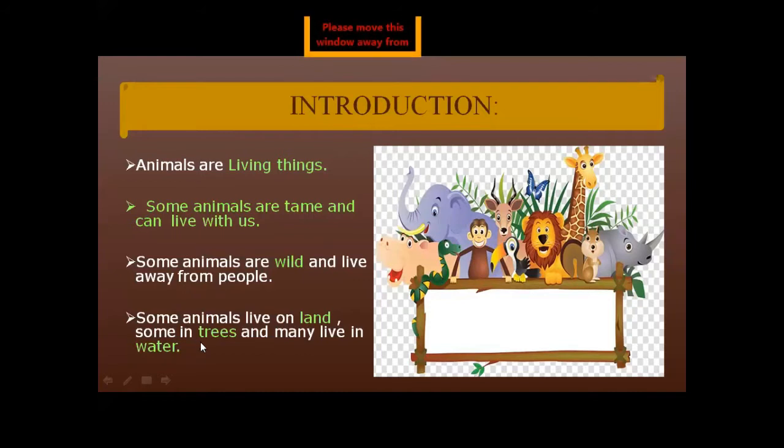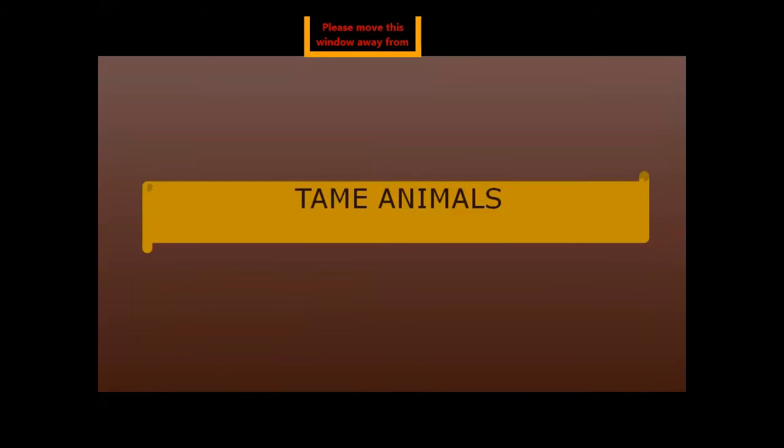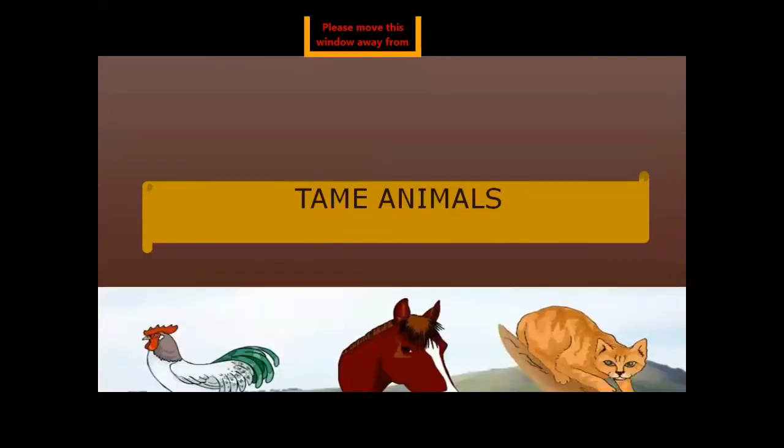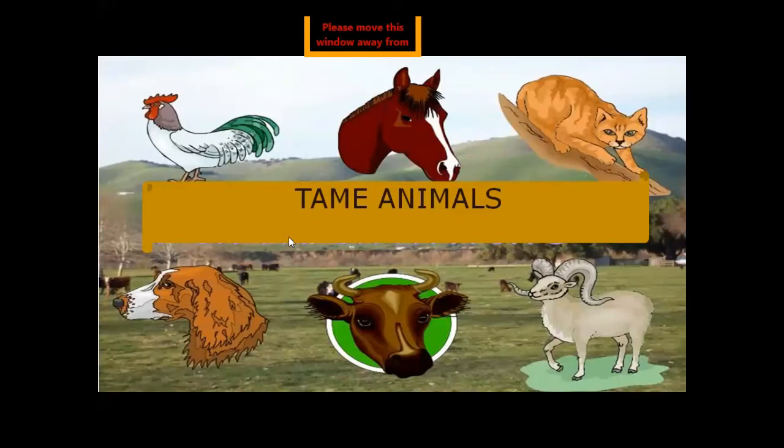Now start with the topic: tame animals. Look at this picture. In this picture, you can see some tame animals. Yes, this is the picture of tame animals: cock, horse, cat, dog, cow, goat. They are all tame animals.